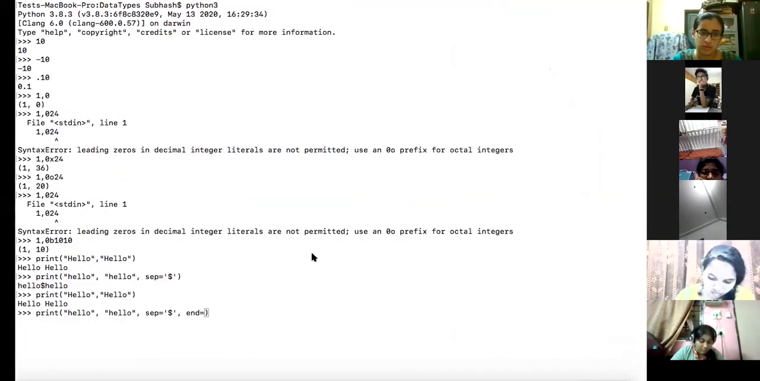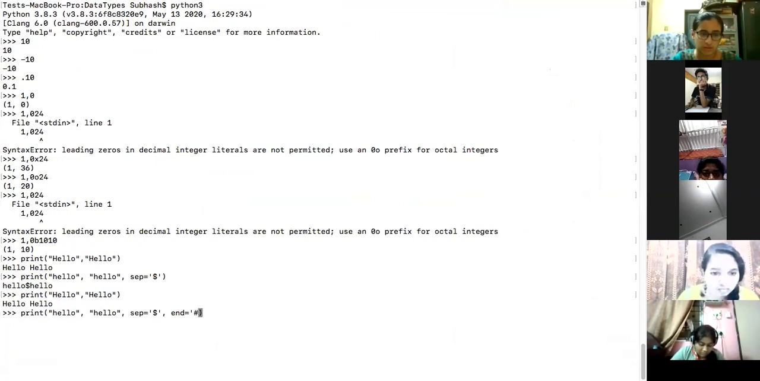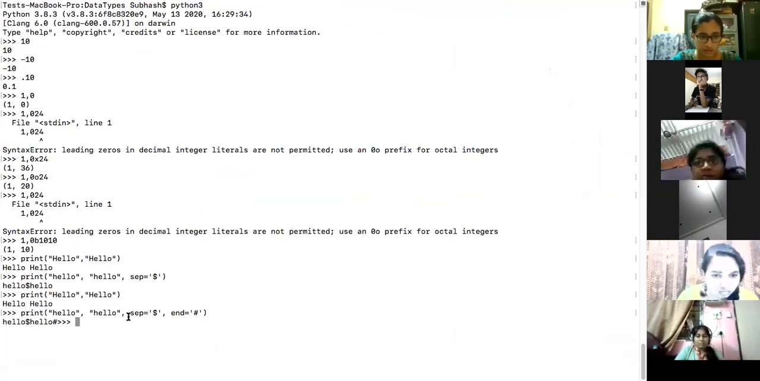is the problem? It is hash. Okay, it is hash. Now let me see what happened. Did you see this? Now instead of a new line, it did not go to the new line. Rather, I put a hash over here. So by default, in this case, the separator was space and the end was the new line character.